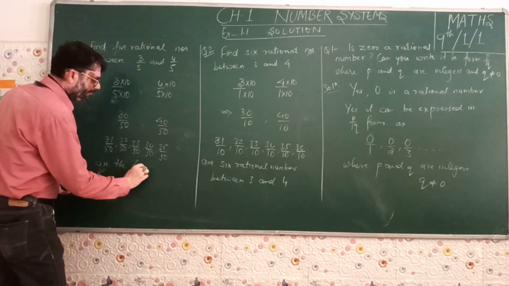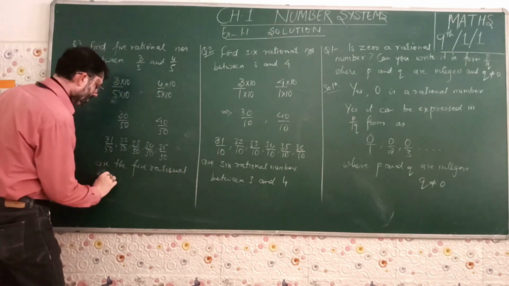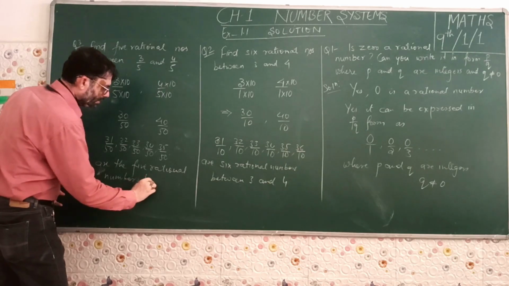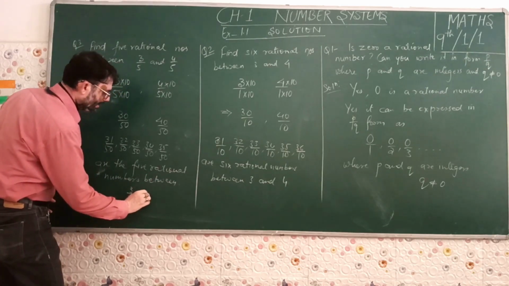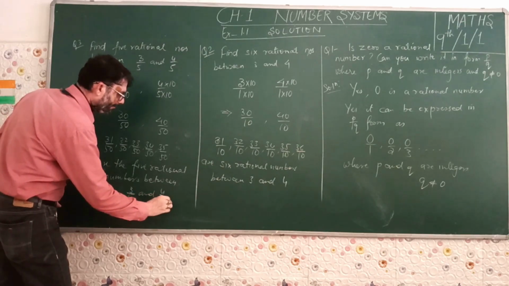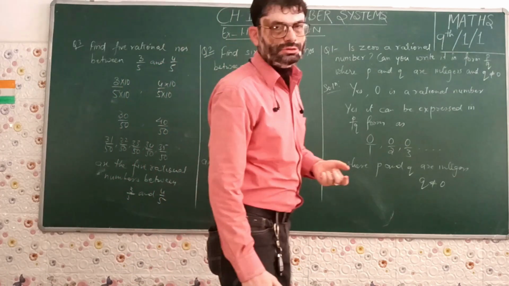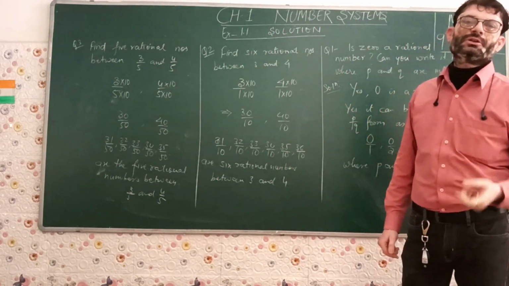So these are the 5 rational numbers between 3 by 5 and 4 by 5. And question number 4. Question number 4 is a true or false question that you can do by yourself, as we have discussed in our introduction part also.